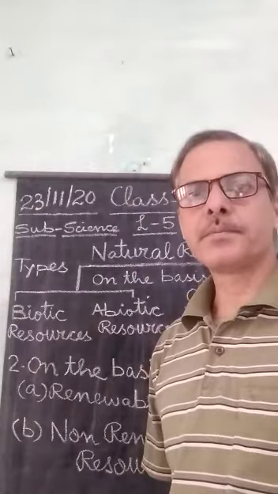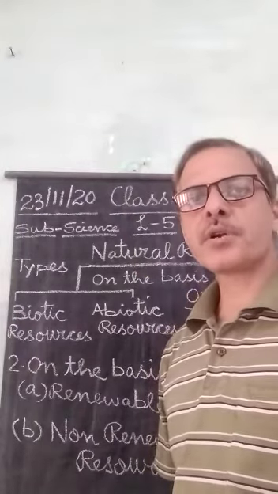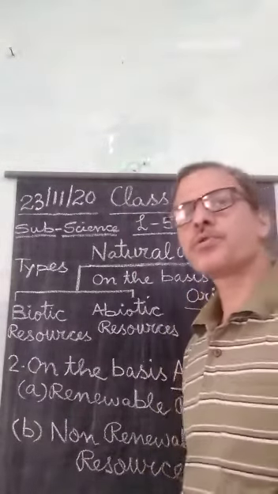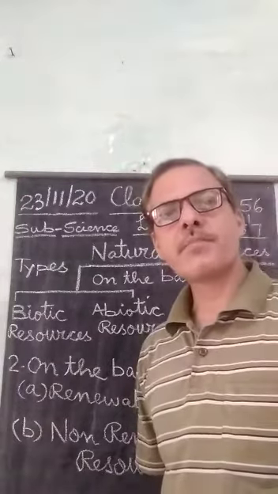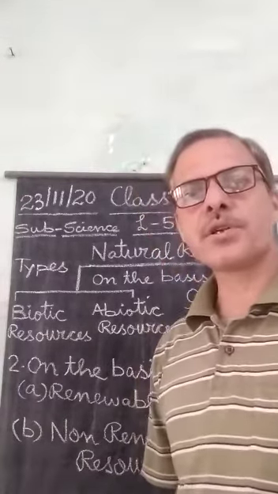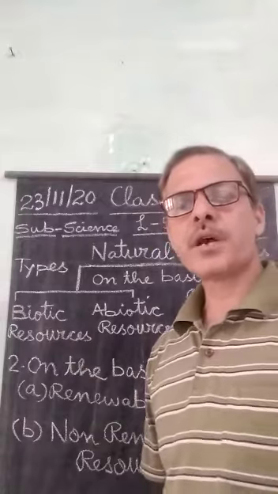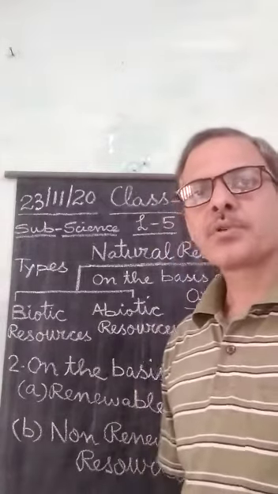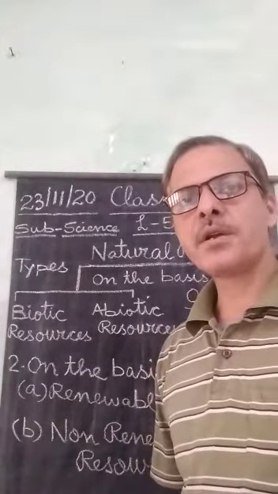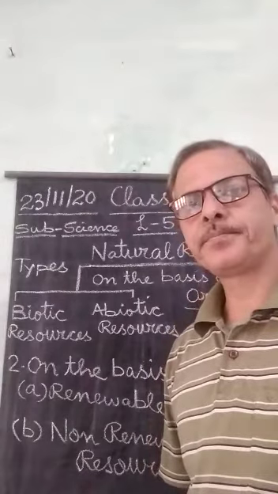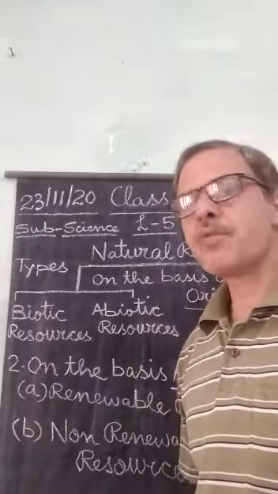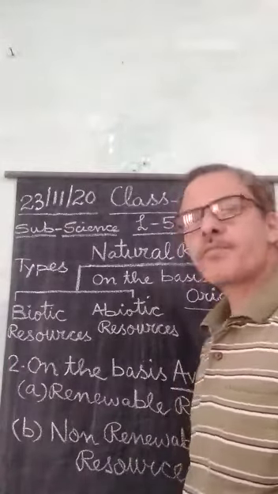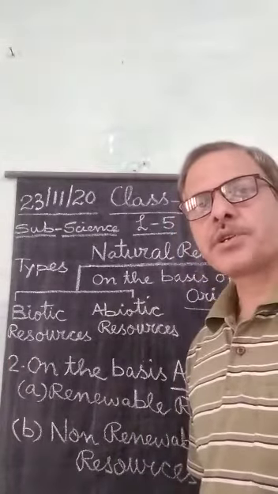The second important thing about natural resources which you should remember is that they exist in three forms. They are present in the solid state, liquid state and gaseous state. Third important thing, some of the examples. Now I will tell you about some examples of natural resources.